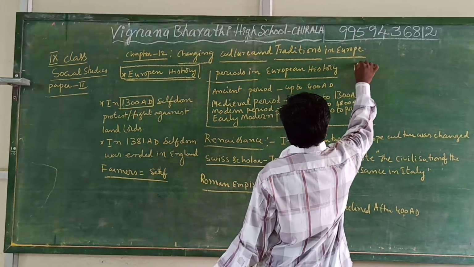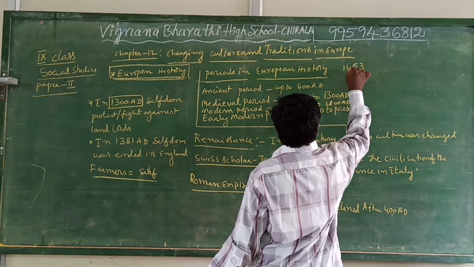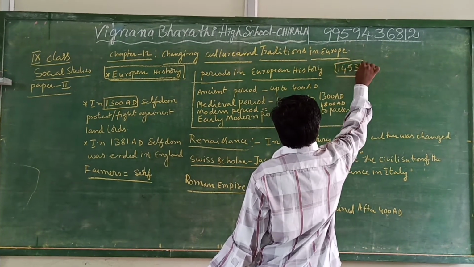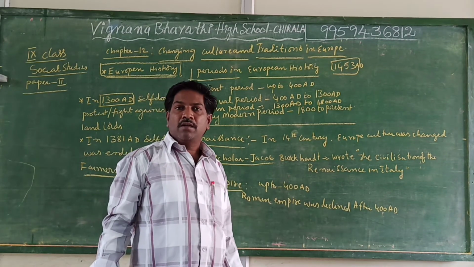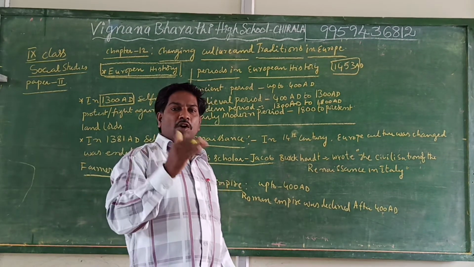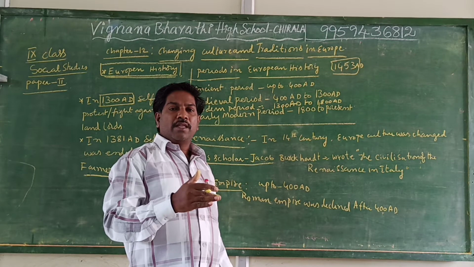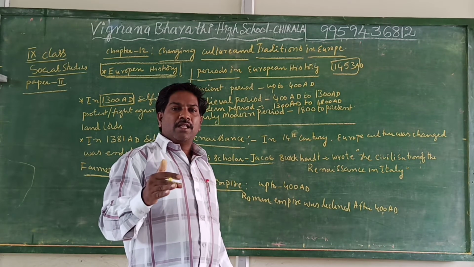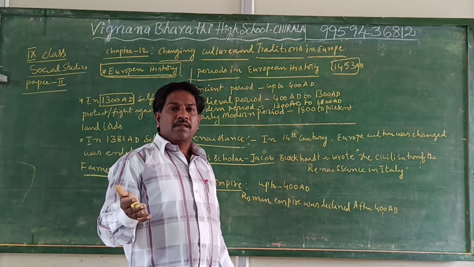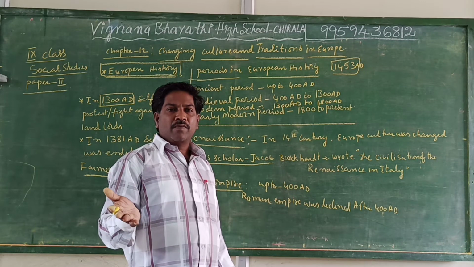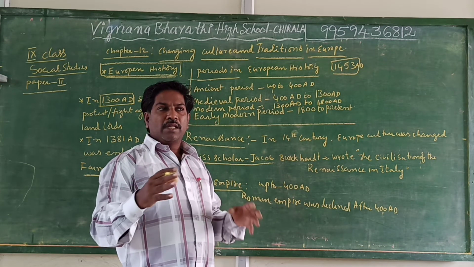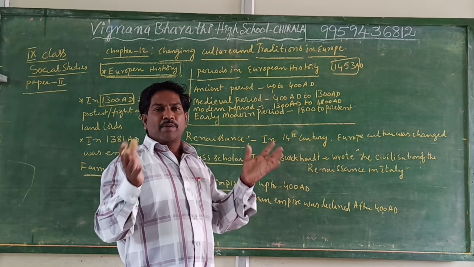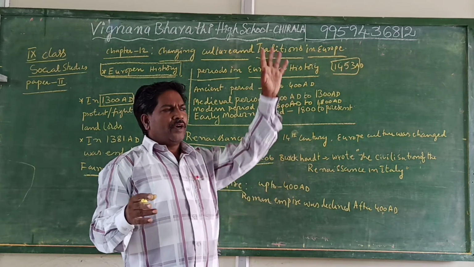1453, this we all must remember well. 1453 AD. What happened? The Turks attacked Constantinople. Then all scholars, all philosophers, all sophists disappeared, escaped from the Roman Empire and settled in different places.